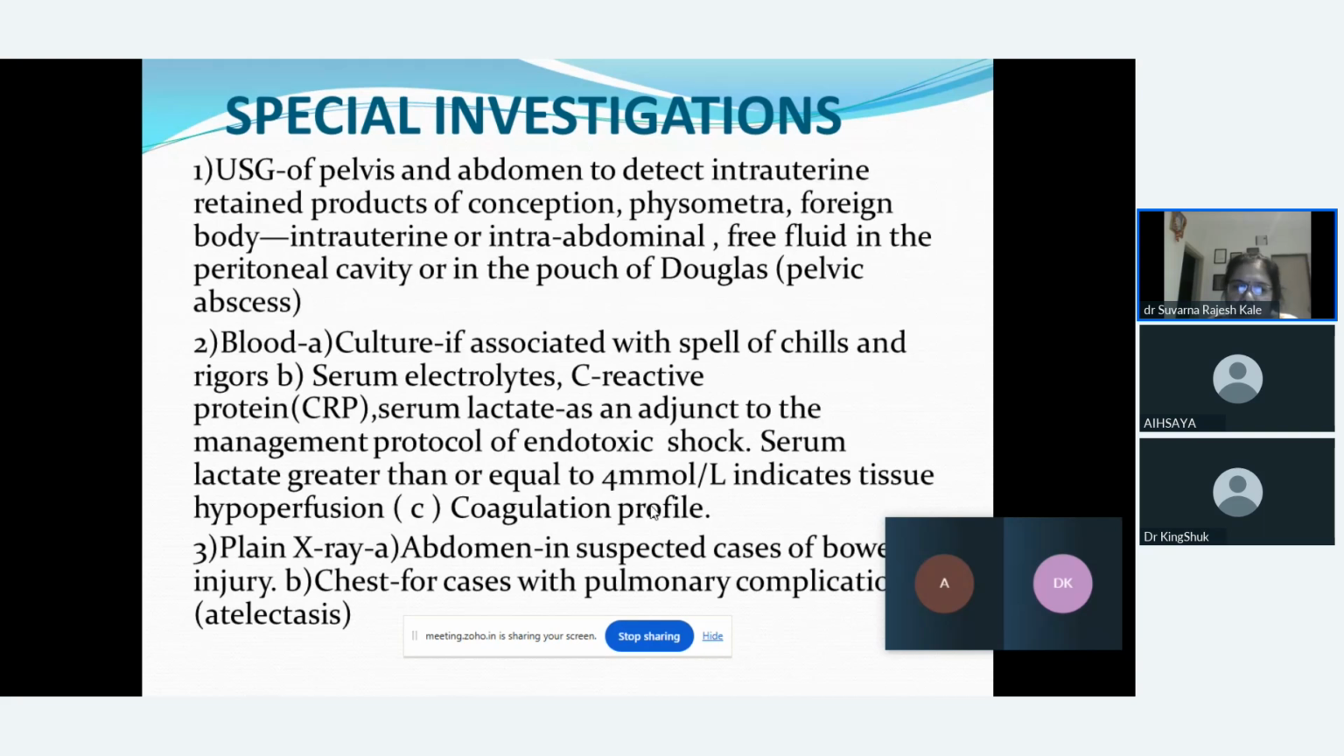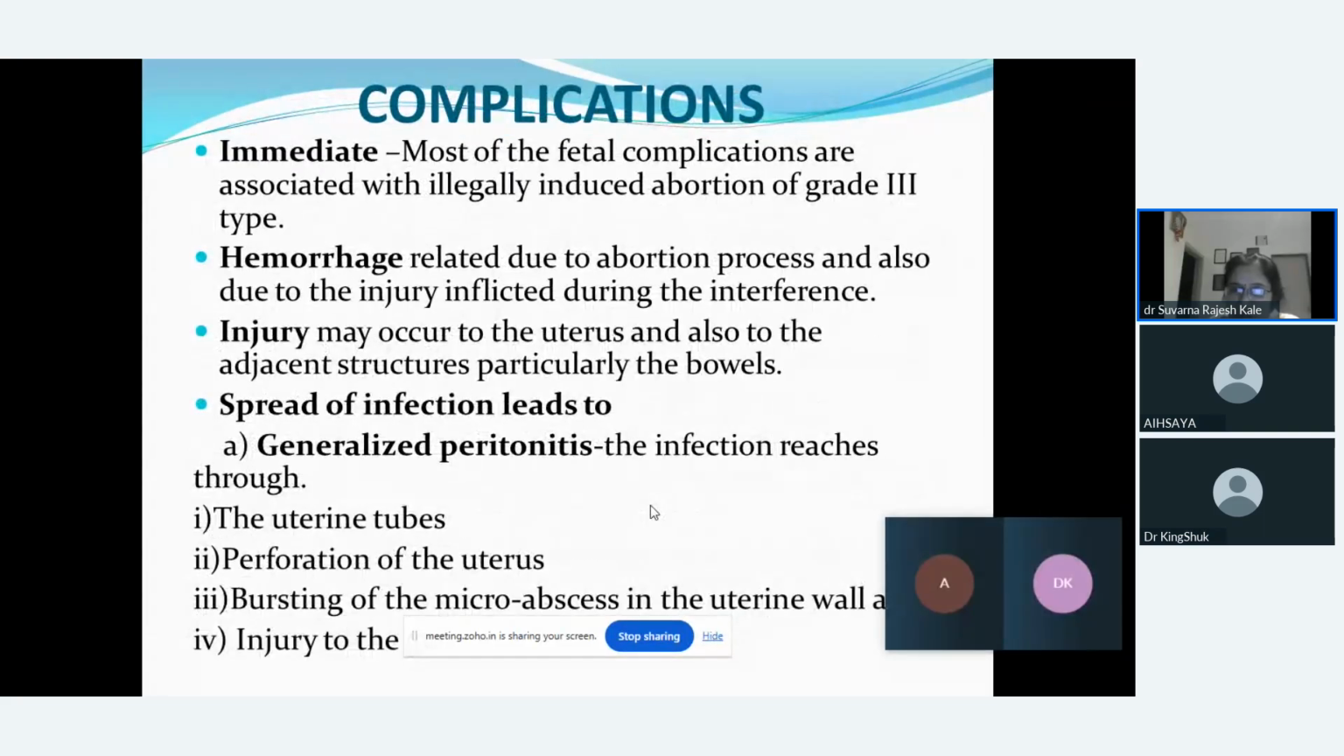We can even do an X-ray of the abdomen in suspected cases of abdominal injuries or bowel injuries. If the infection has spread to other organs, we can go for a chest X-ray to rule out any pulmonary complications, lung infections, or lung involvement.